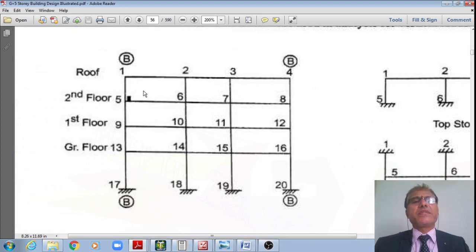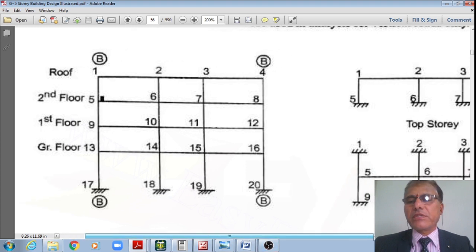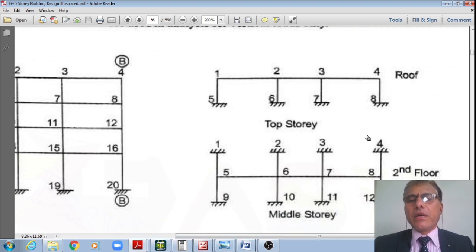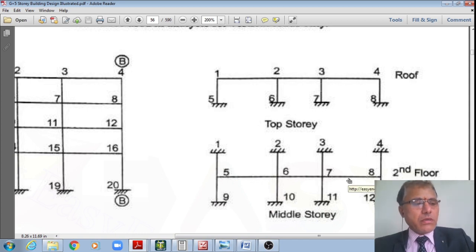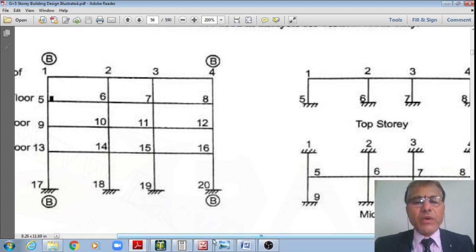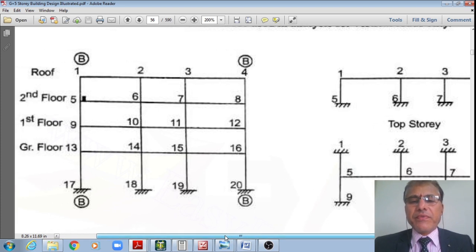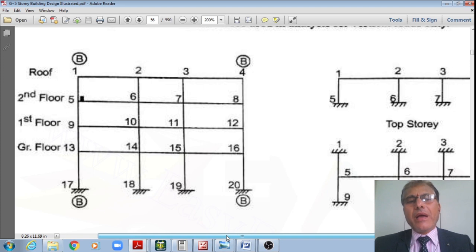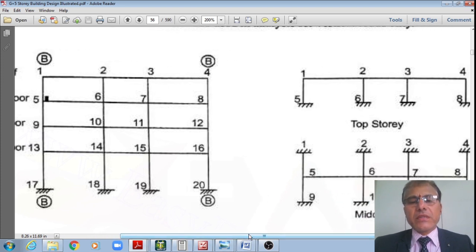Now if you want to analyze the storey below the top storey, you take half of the column height above and below the considered storey. This is the substitute frame I'm showing for the middle storey. Likewise, you can consider any other storey. To analyze this, we can use manual calculations, or alternatively analyze it using STAAD.